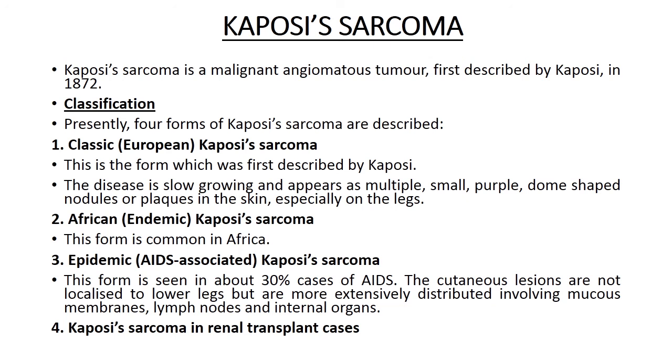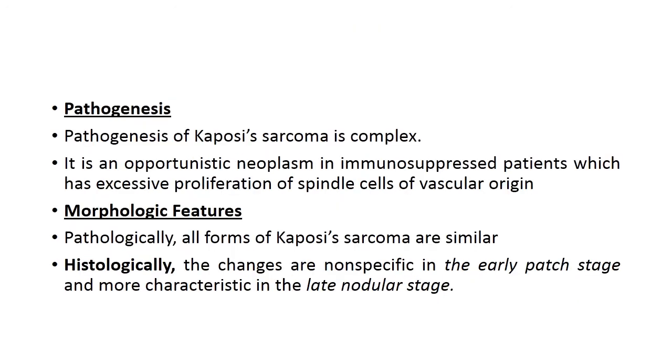Then epidemic Kaposi sarcoma, also known as AIDS associated Kaposi sarcoma, is seen in about 30% of cases of AIDS. The cutaneous lesions are not localized to lower legs but are more extensively distributed, involving mucous membranes, lymph nodes, and internal organs. Then Kaposi sarcoma in renal transplant cases. Pathogenesis of Kaposi sarcoma is complex. It is an opportunistic neoplasm in immunosuppressed patients which has excessive proliferation of spindle cells of vascular origin.